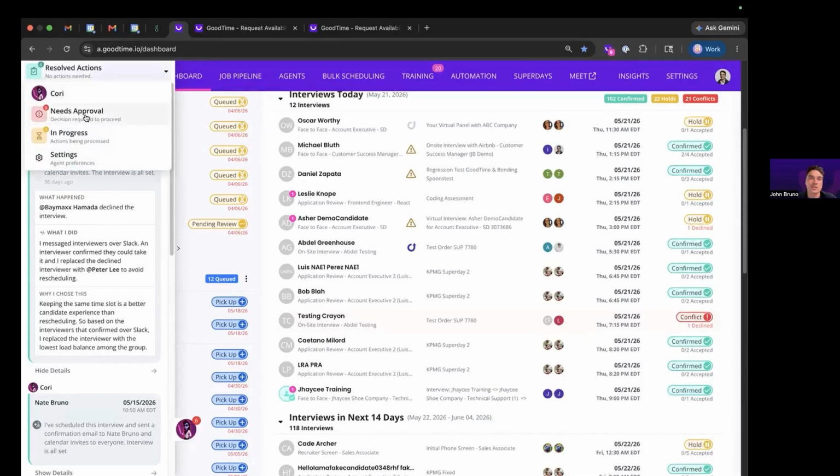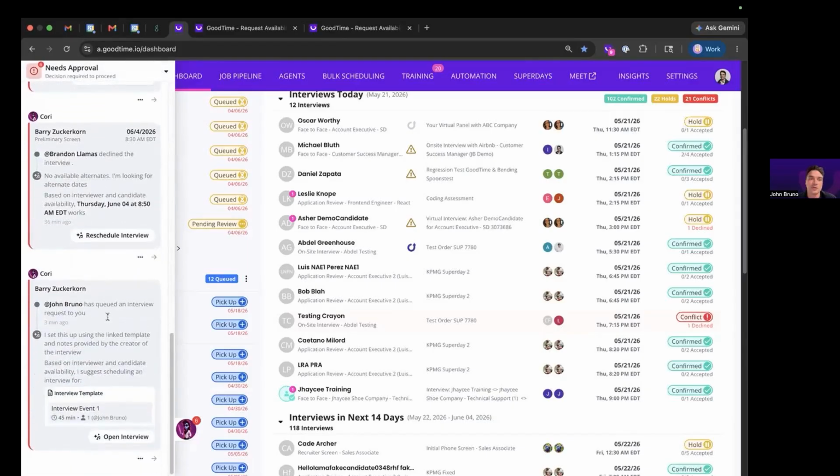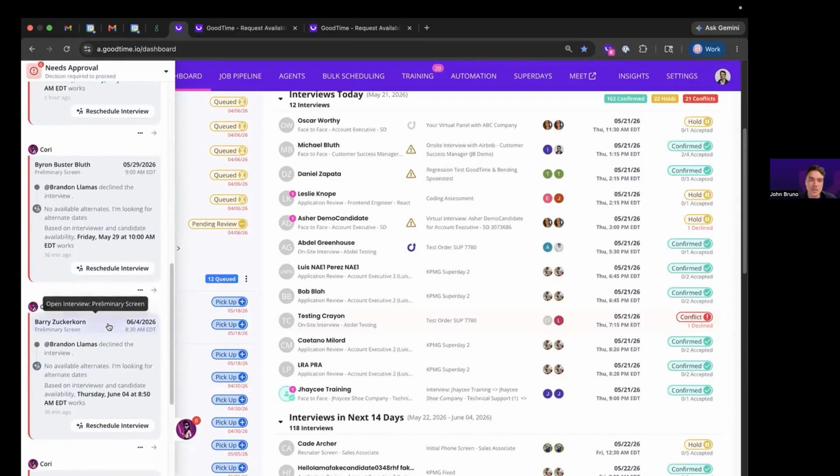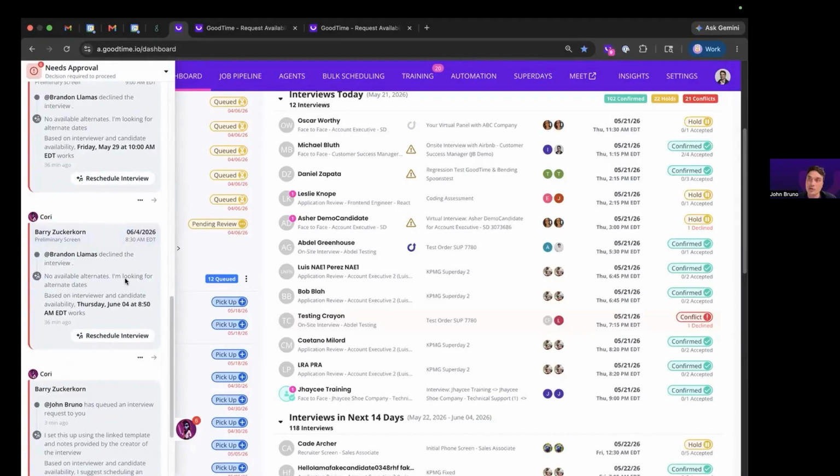In other examples, and I'll show you a live one right here, if there are no alternates, so let's say it's a single hiring manager on an interview on a particular job, and the hiring manager declines, Cori can automatically swap and pick new availability with the candidate. So either reach out to the candidate and ask for additional slots, or, if the candidate had originally provided additional slots, just grab one of the additional ones.